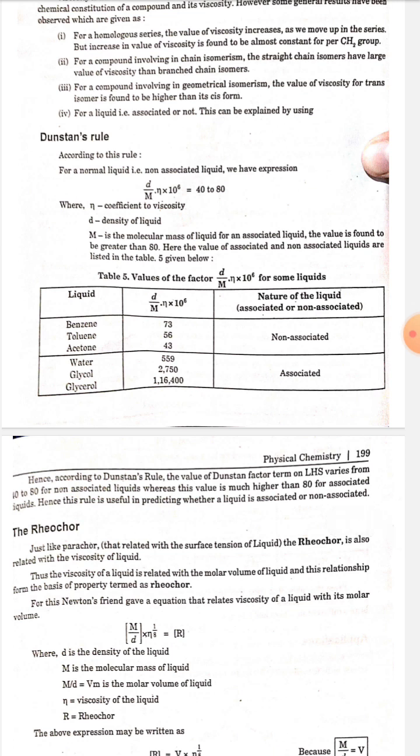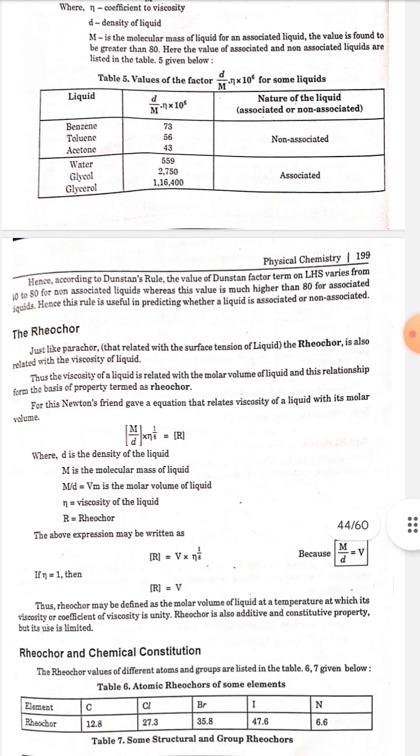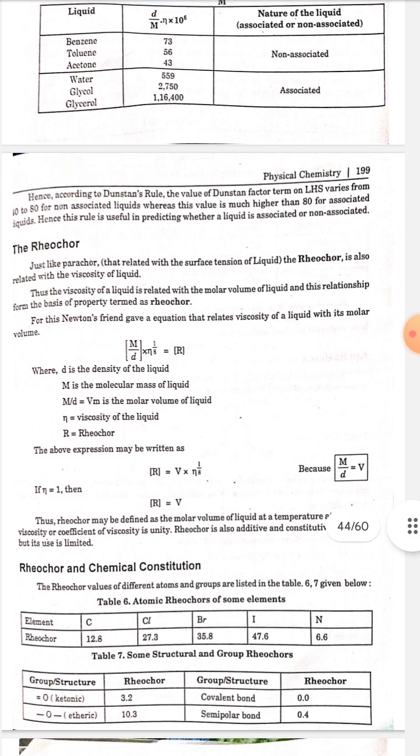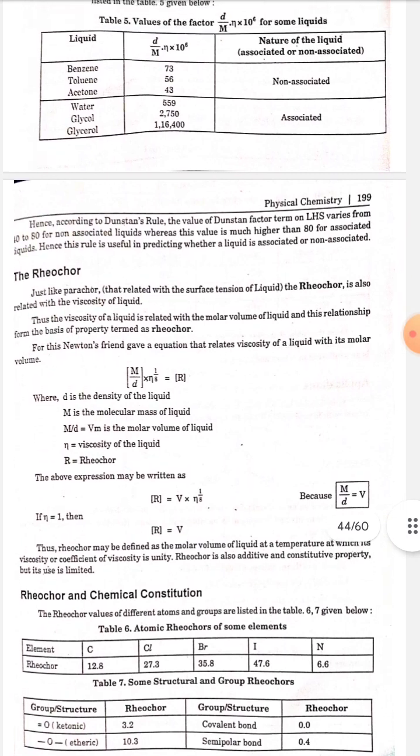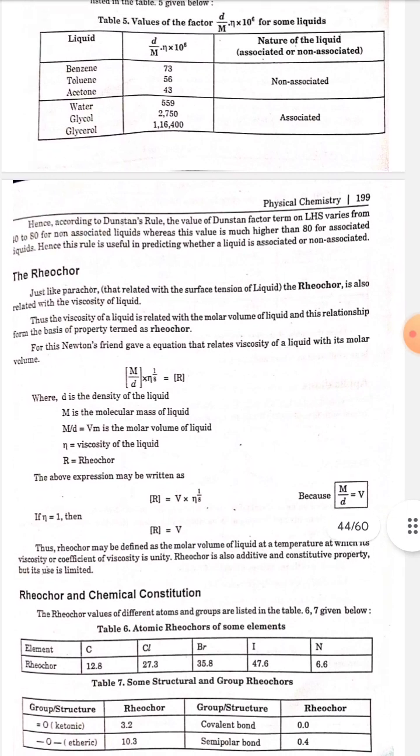Here the values for associated and non-associated liquids are listed in the table. According to Dunstan's rule, the value of the Dunstan factor, the left-hand side term, varies from 40 to 80 for non-associated liquids, whereas this value is much higher than 80 for associated liquids. Hence, this rule is useful in predicting whether a liquid is associated or non-associated.